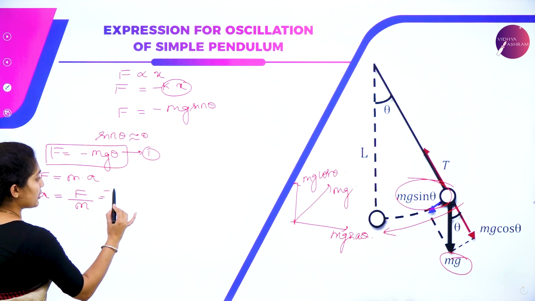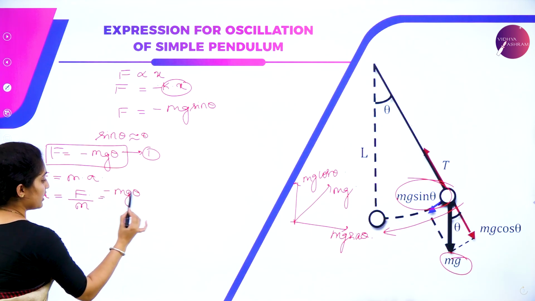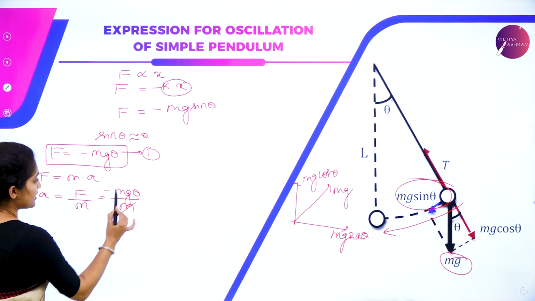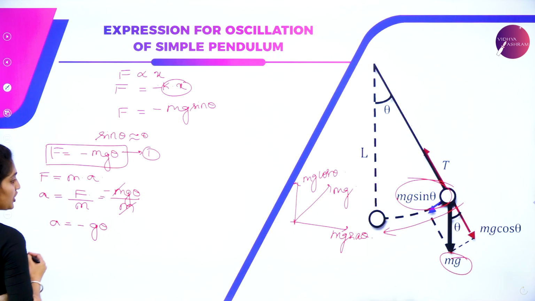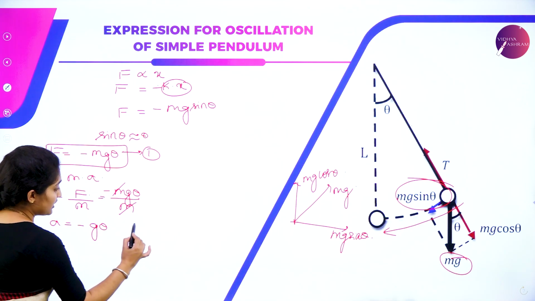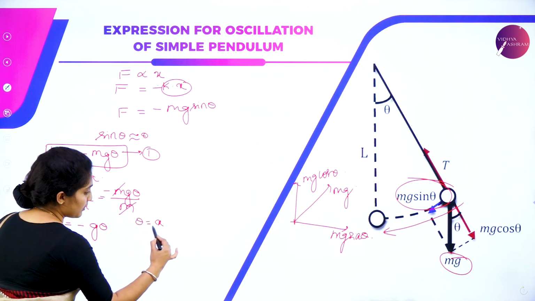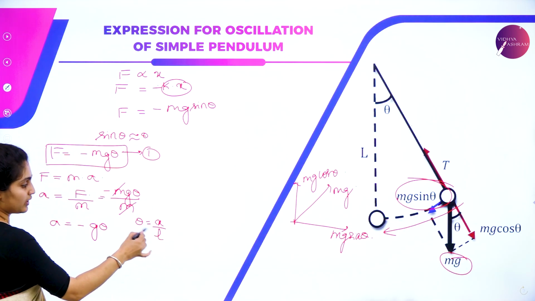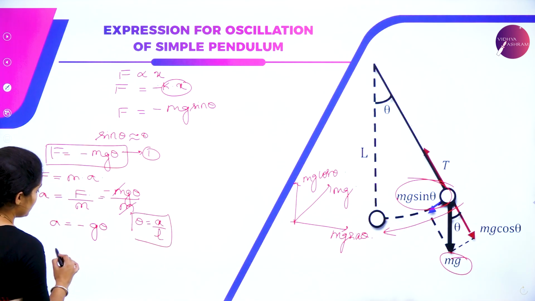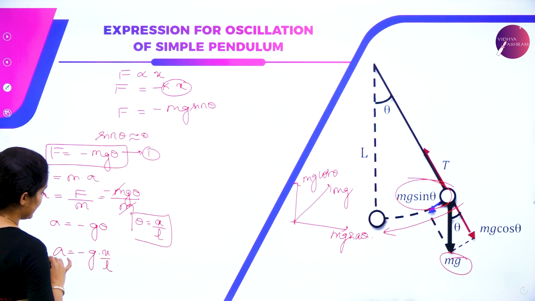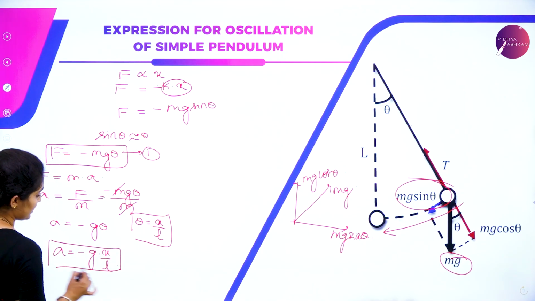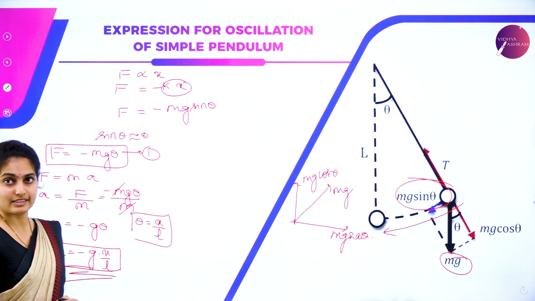So force is nothing but minus mg theta, divided by m. m cancels with m. So acceleration is equal to minus g theta. We know theta value is x by L, because x is equal to theta times L as well. So due to this we have a is equal to minus g of x by L. So we have this set of acceleration.